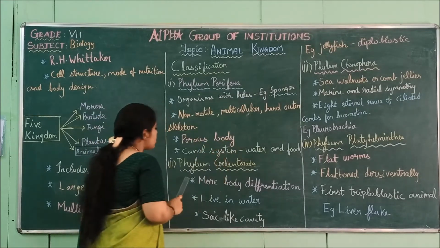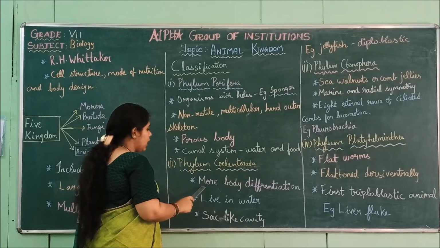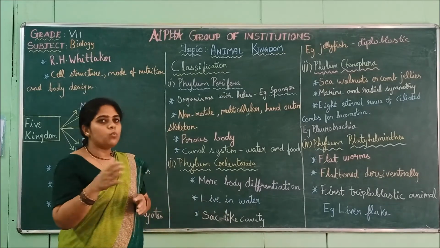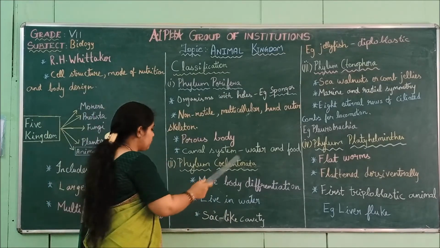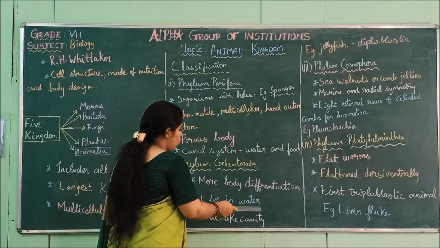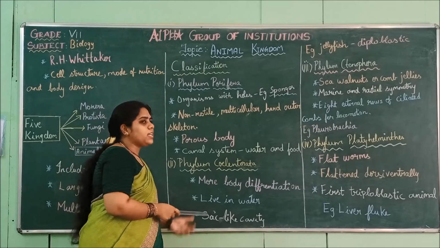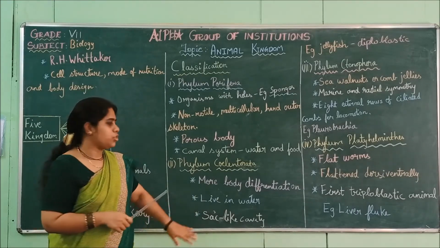Example, sponges. Next is the phylum Coelenterata. They have more body differentiation, with many body parts. They live in water, and inside them they have a sac-like cavity for digestion.